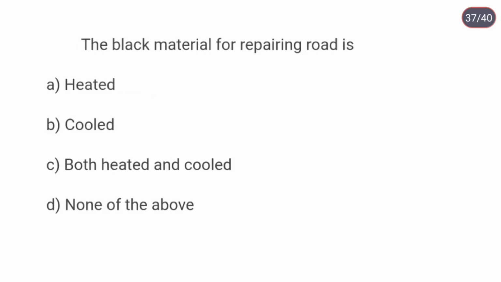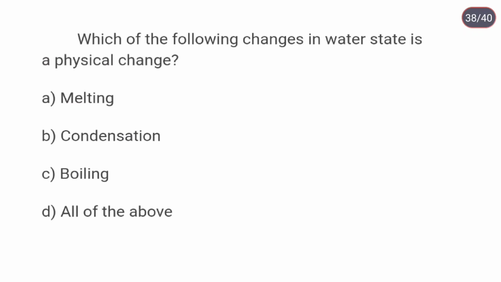The black material for repairing road is heated. Which of the following changes in water state is a physical change? All of the above.